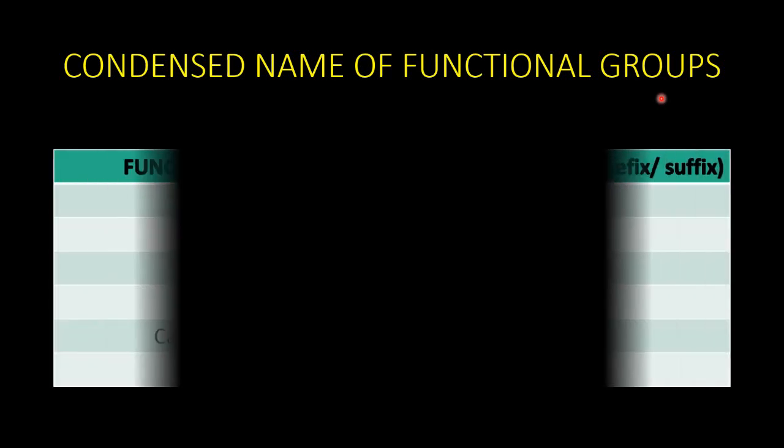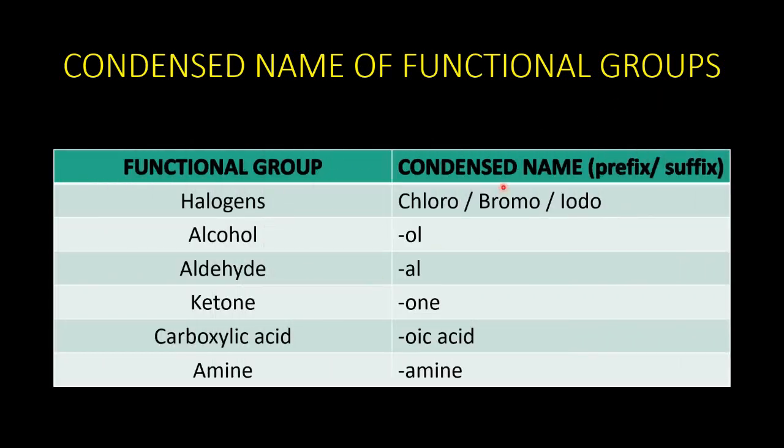Along with the parent carbon compound, you have to remember the condensed name of functional groups as well, because we are going to include them in our names. The table gives you a variety of functional groups and their condensed names. If you see halogens, they may start with chloro, bromo, or iodo. Alcohol ends with OL. Aldehyde ends with AL. A ketone ends with ONE. A carboxylic acid ends with OIC acid. And amine ends as amine itself. It is very important to remember these also. If you remember that alkane under this functional group, naming is going to be very simple and easy.